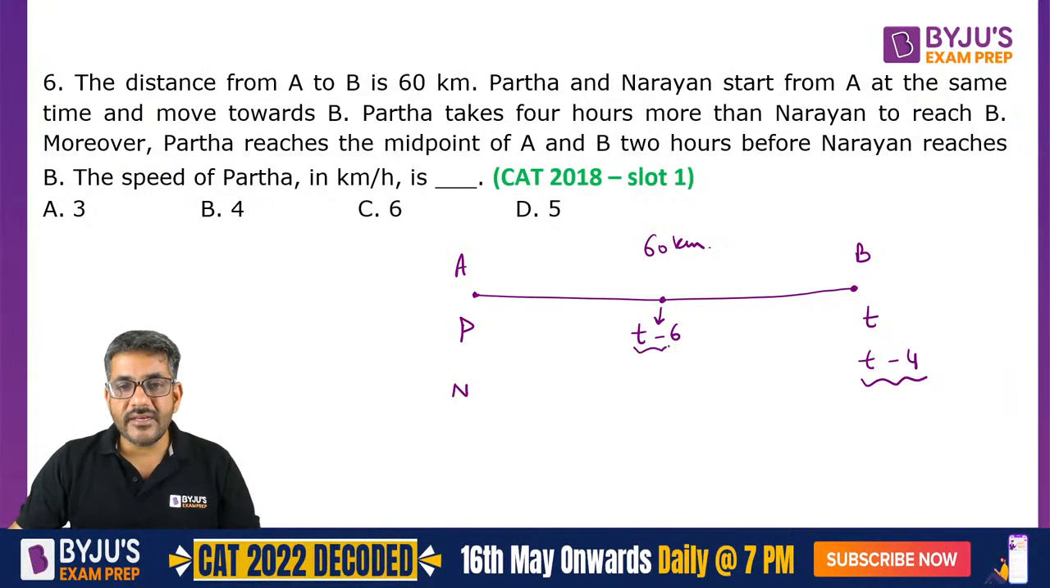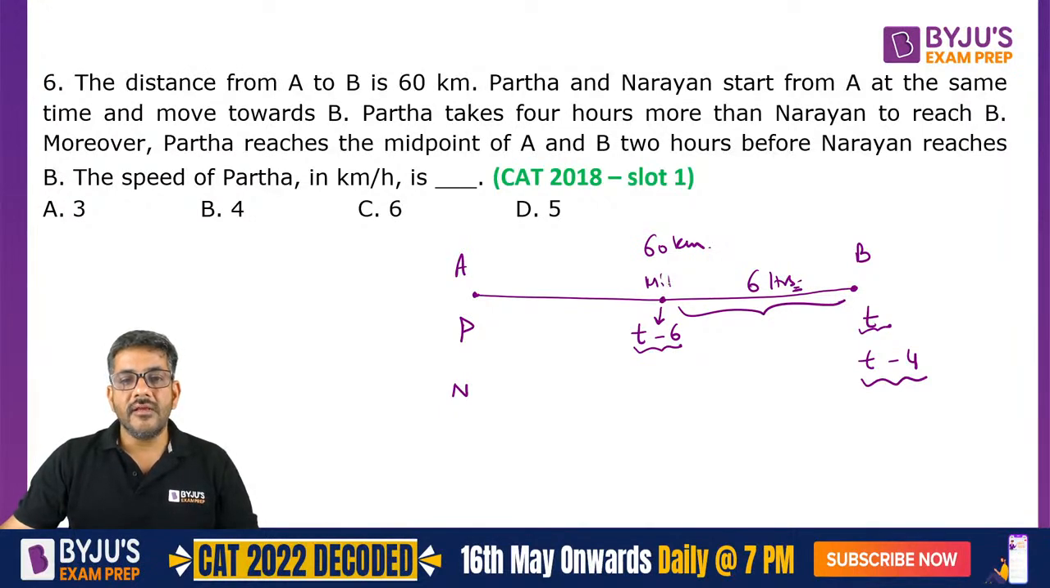He reached here in T minus 6 hours. He reached here in T hours. So can I say he covered this distance in 6 hours? And how much is this distance? Because this was the midpoint, this distance was equal to 30 kilometers. He covers 30 kilometers in 6 hours, so the speed of Partha is 5 kilometers per hour.